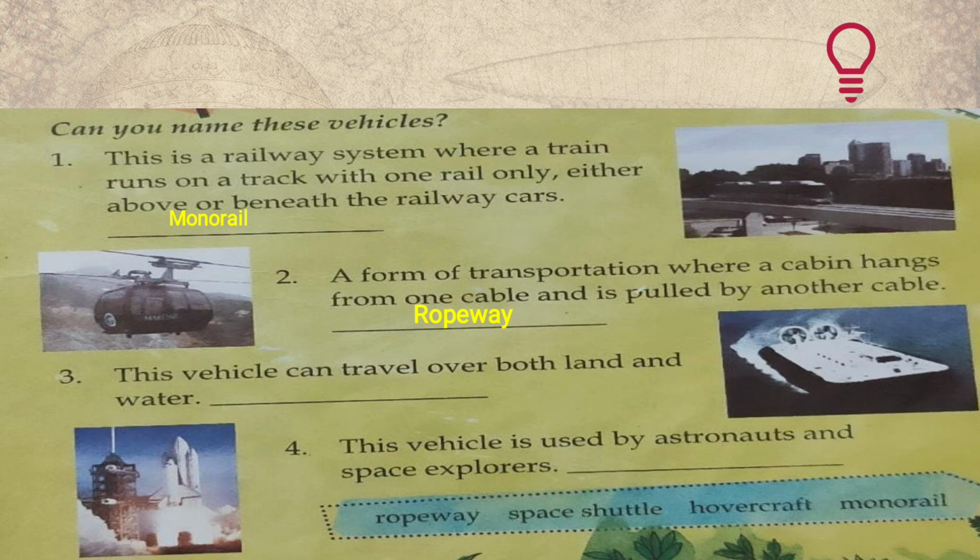All right. The next one is, you can see here in the third picture, this vehicle can travel over both land and water. What do we call this? We call it hovercraft. Here in picture number 4, this is used by astronauts and space explorers. This is known as the space shuttle.